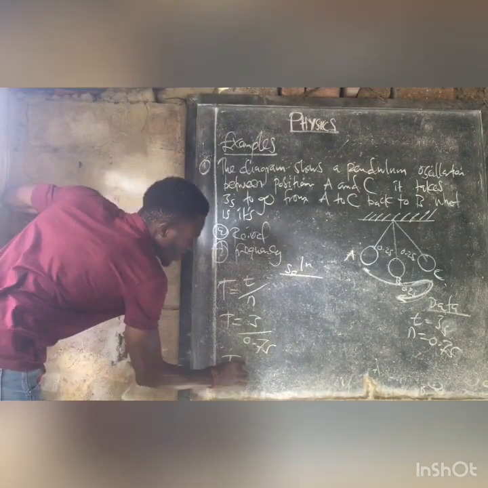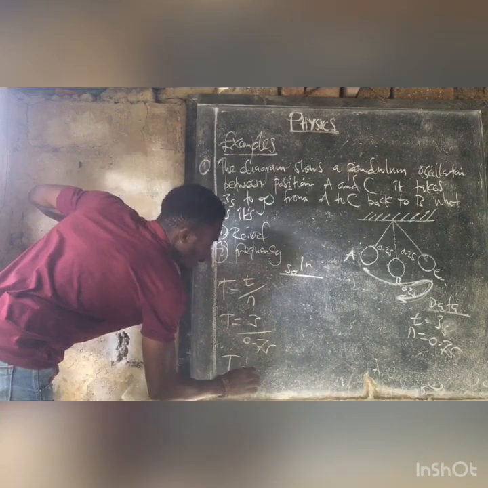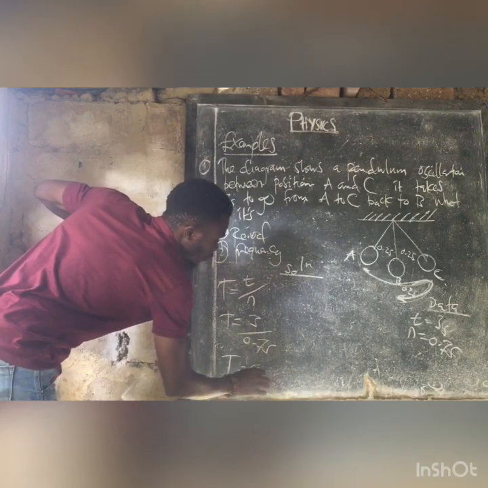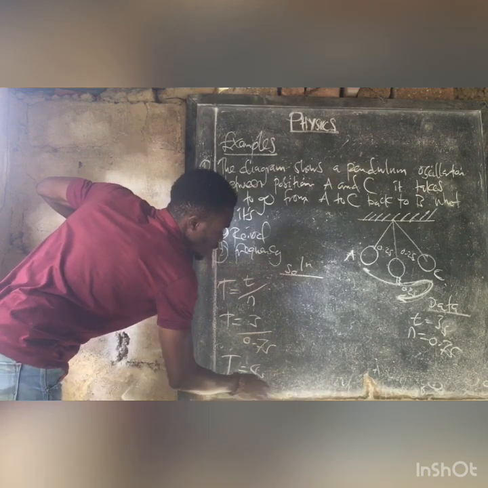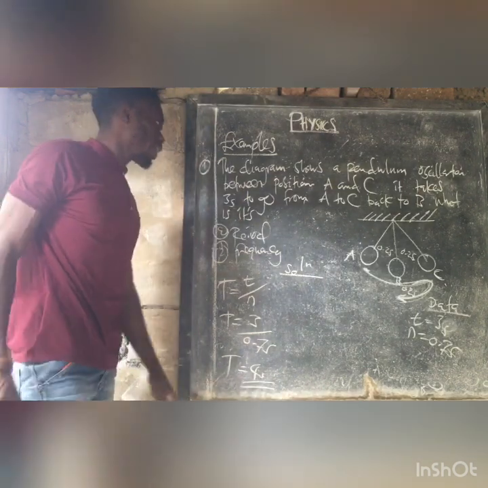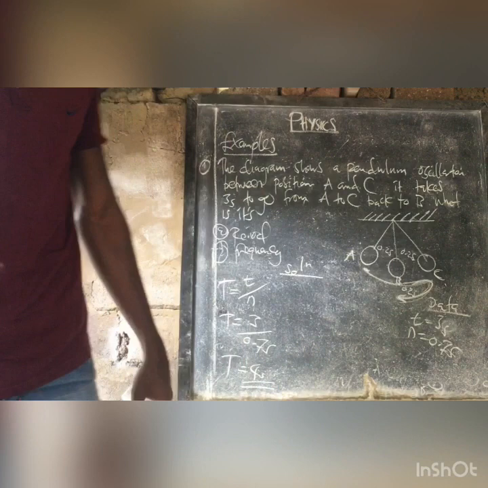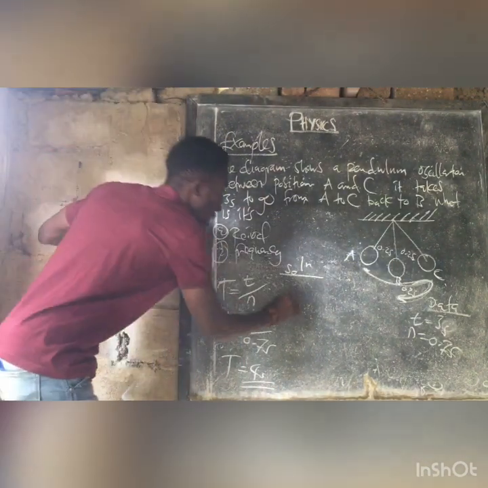The T there would be what? 4. Yes, 4 seconds there. I think we can see how that is done?